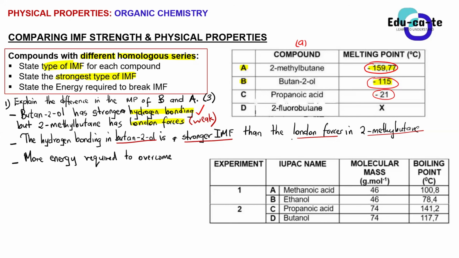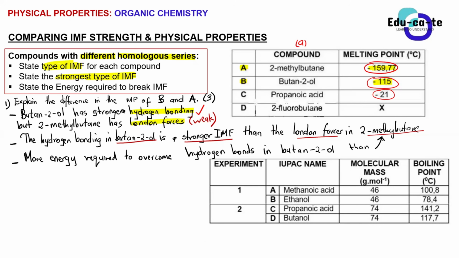Because remember, guys, London forces, they are weak. So basically we won't require that much energy. More energy required to overcome the hydrogen bonds in. If you write fully like this, you always get 4 marks. More energy is required to overcome the hydrogen bonds in butanol. So basically we require more energy to overcome those hydrogen bonds in butanol than in what? Than in this 2-methyl-butane.